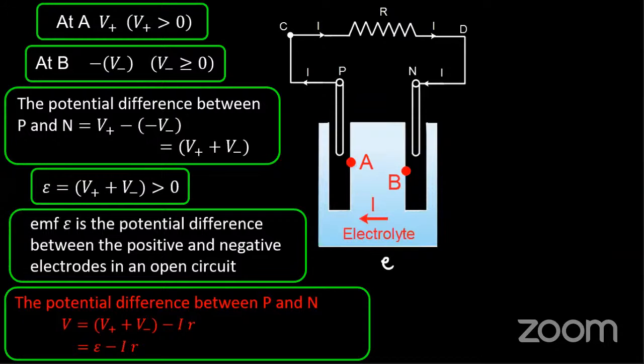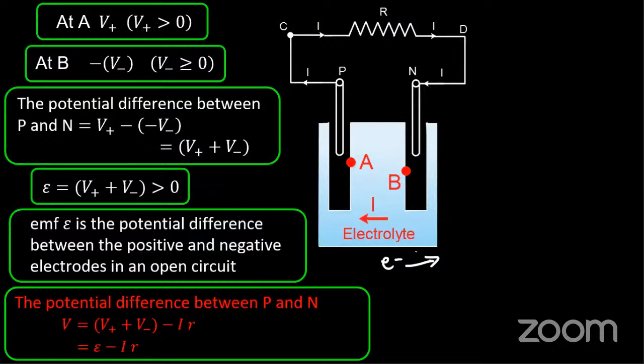Since the electrons flow in this direction, all the positive charges inside the battery flow from this side to this side, from B to A. So this flow of positive charges constitutes a current. All the positive charges flow in this direction, and all the negative ions flow in this direction.